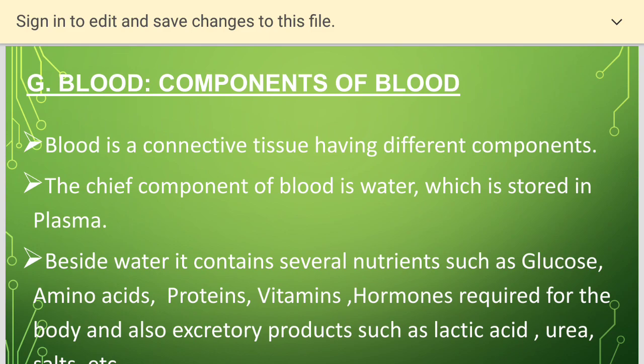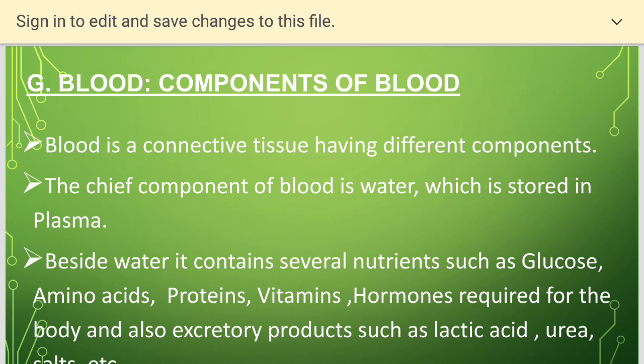Now all of you have observed that blood is a red fluid flowing in our body in blood vessels, right? So blood acts as a connective tissue having different components. The chief component of the blood is water. Basically, water is present in all cells, so it is also present in blood, which is stored in plasma.